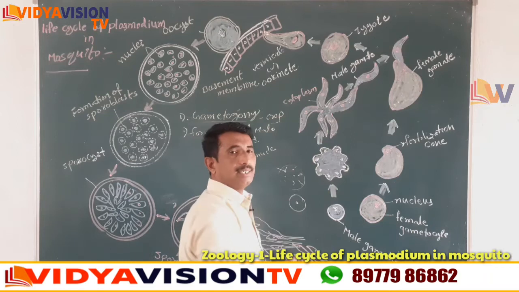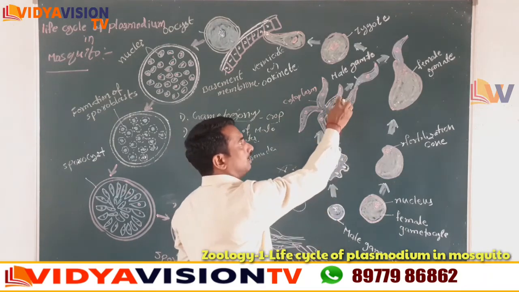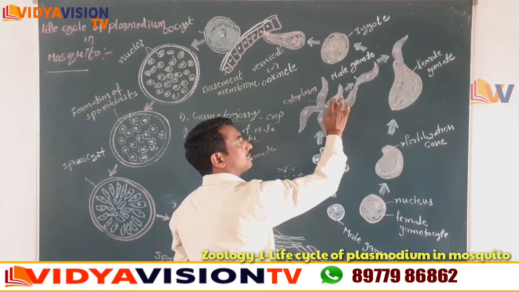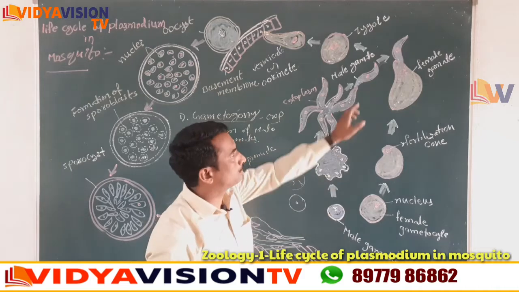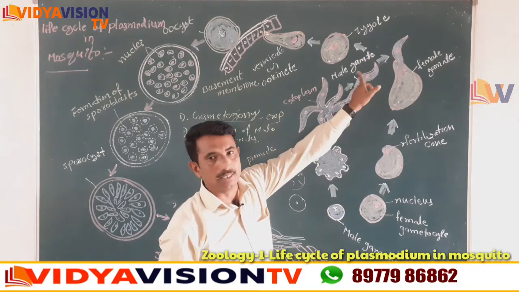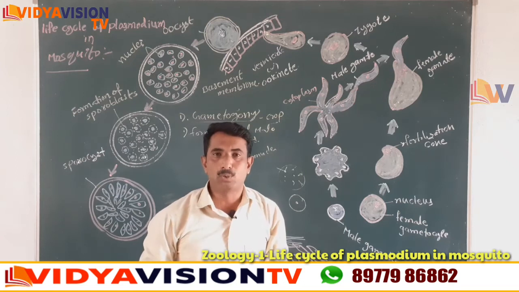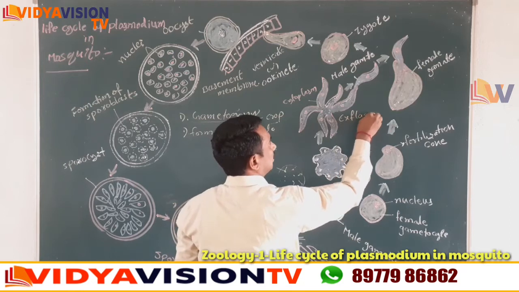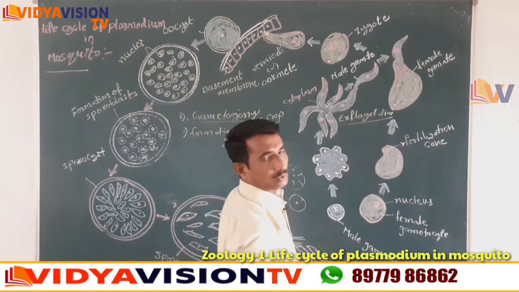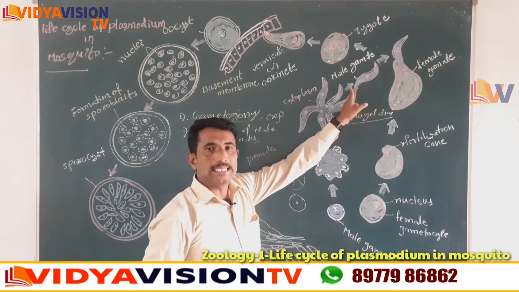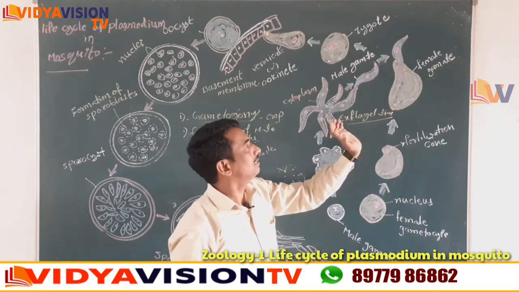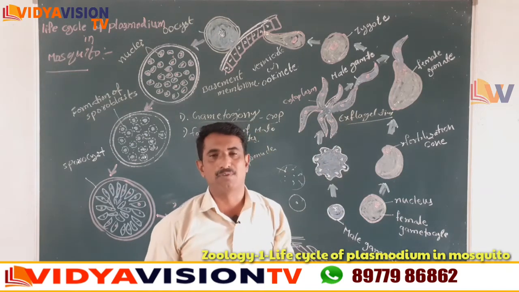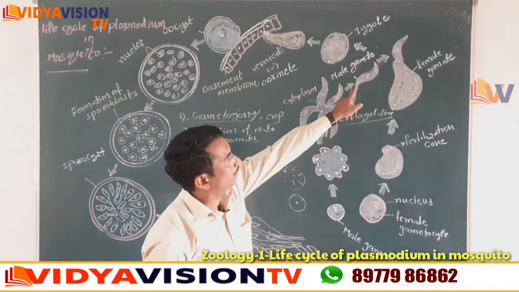Then the male gamete gets separated. Here children, totally the male gametes are formed. The male gamete gets separated from the cytoplasm of the male gametocyte. You observed clearly, one male gamete is separated from the cytoplasm of the male gametocyte. That process is called exflagellation. Children, it is a 2 marks question and important also. The male gamete gets separated from the male gametocyte, and that process is called exflagellation. Okay, now children, the male gamete is formed.